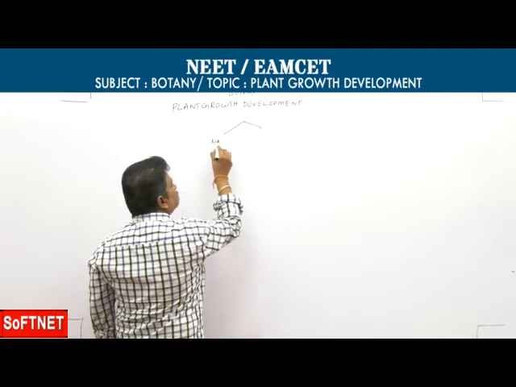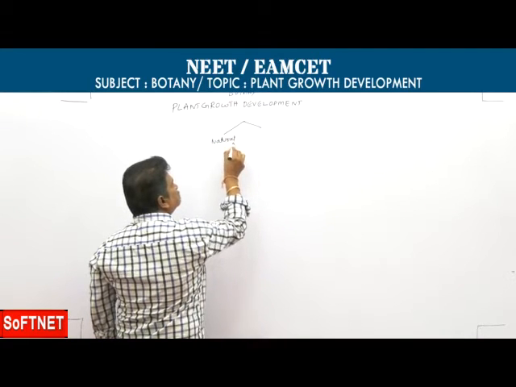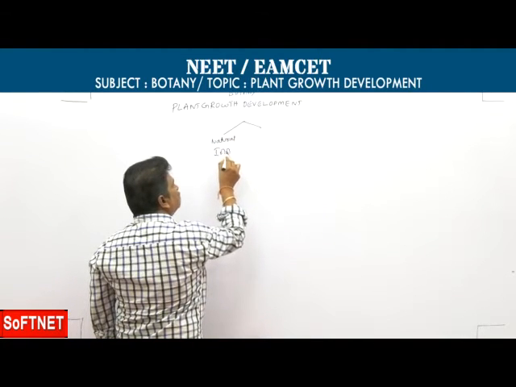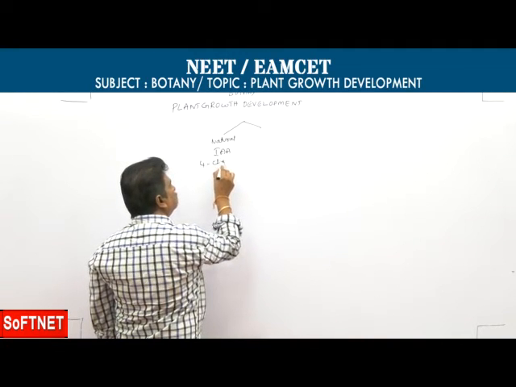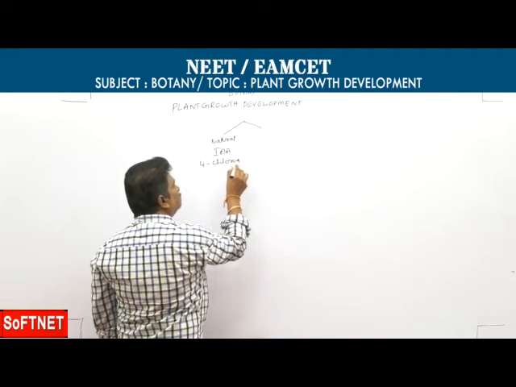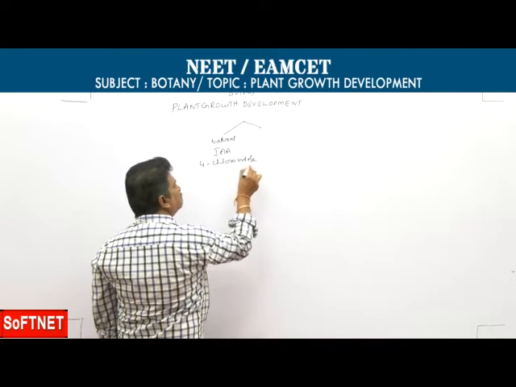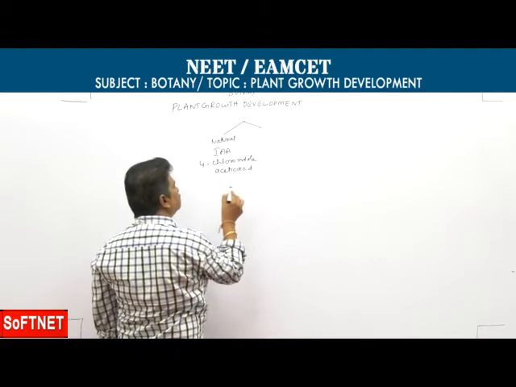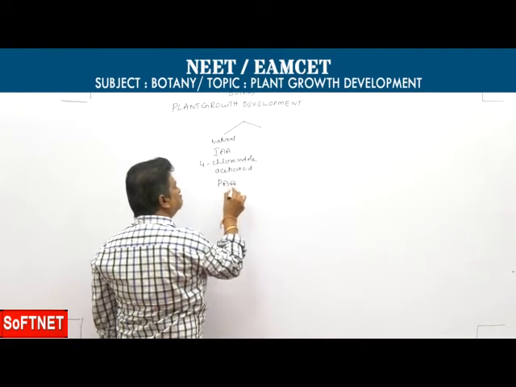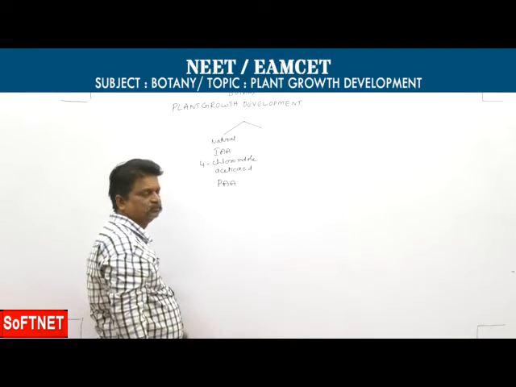Natural auxins are indole 3-acetic acid, 4-chloro indole acetic acid, and phenyl acetic acid.